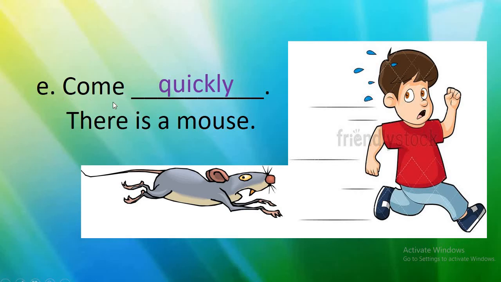So here the action word is come, and quickly tells more about the action word. How do you have to come? You have to come quickly. Quickly, Q-U-I-C-K-L-Y. Come quickly. There is a mouse. Understood, students? Okay, children?